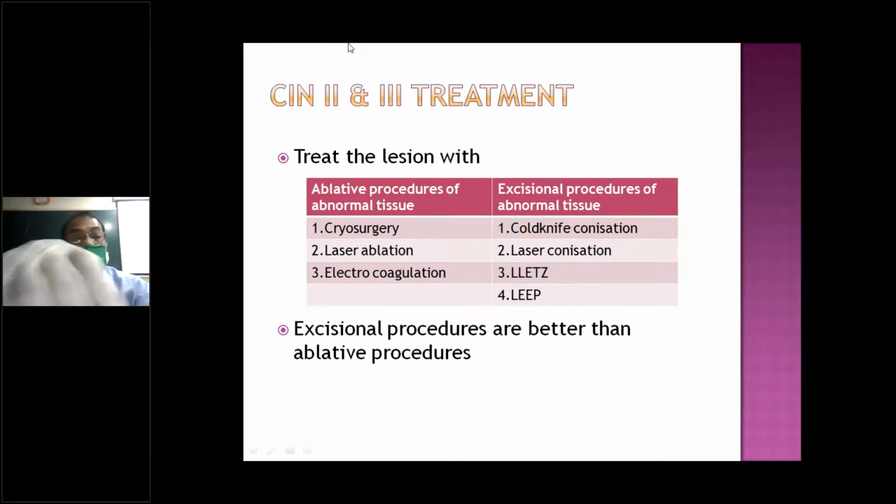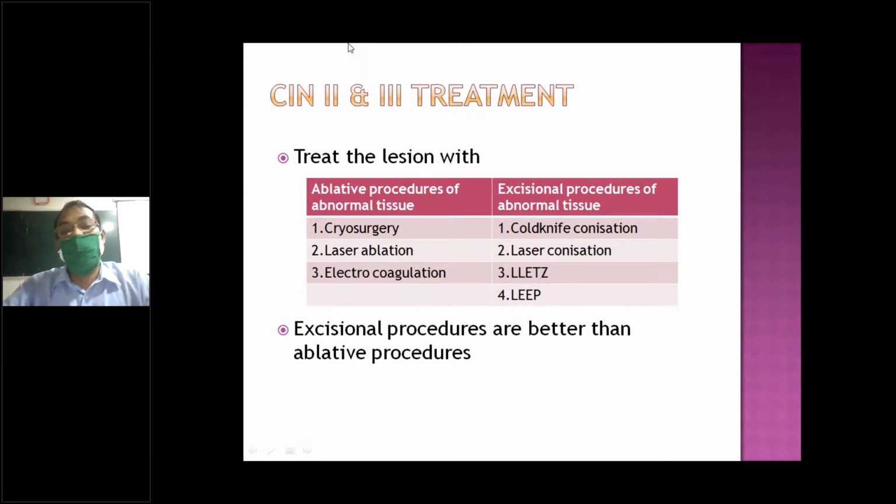Again, there is coagulation, cauterization, electrocoagulation. Directly we are coagulating with electric current. Laser ablation is also now an advanced procedure, and it is better than cryosurgery. Then the excisional method.